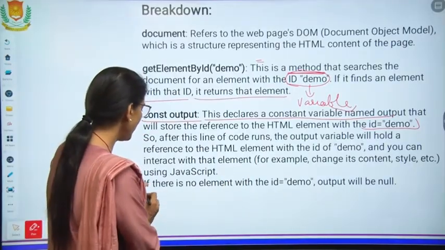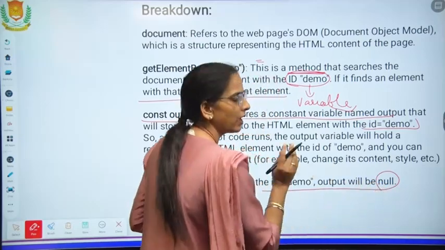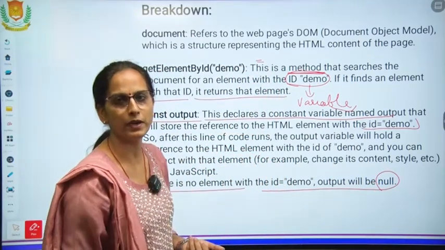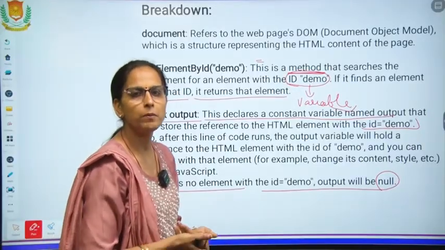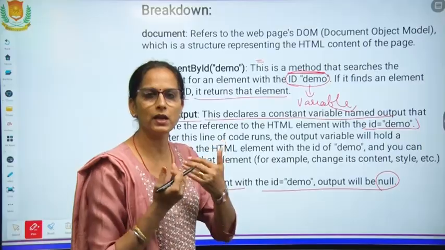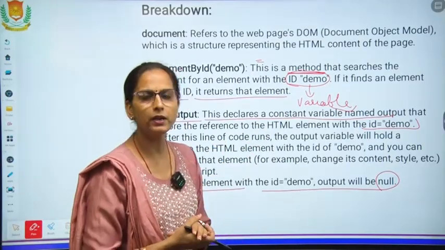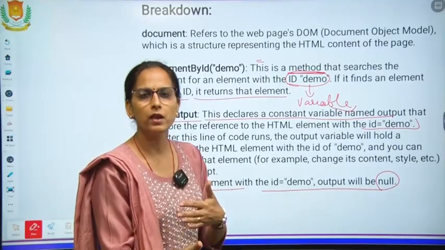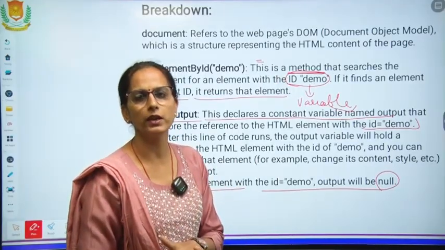If there is no element, it returns null and then no value will be printed. So basically getElementById means getting the element and accepting the value given by the user. That value can be printed and shown on the screen with the help of output.innerHTML.